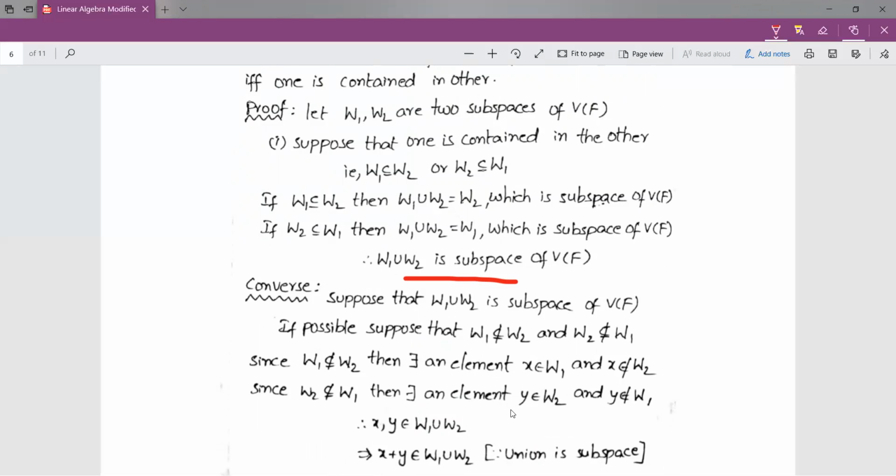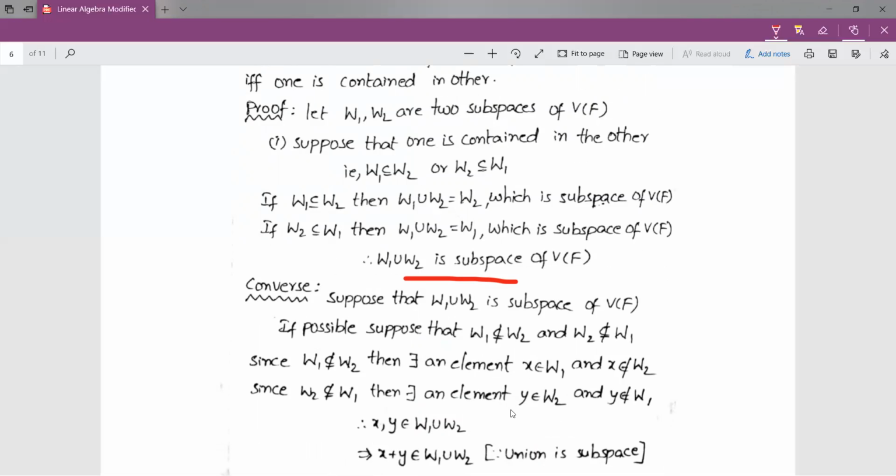It means either W1 is a subset of W2 or W2 is a subset of W1. So I am proving in a contrary way. This theorem cannot be proved directly, so in a contrary way, I am supposing that one is not contained in the other.